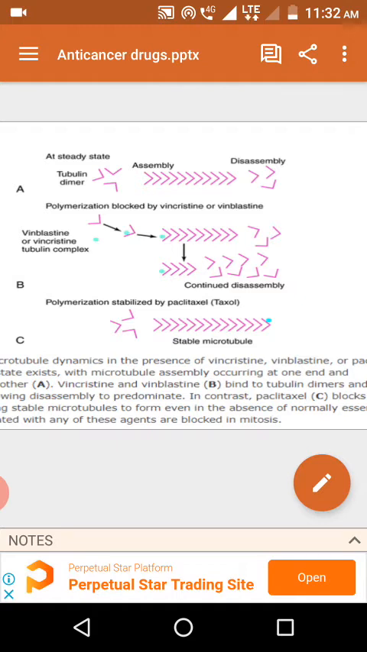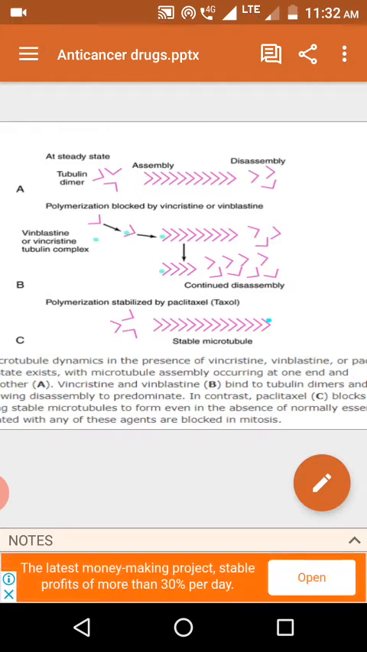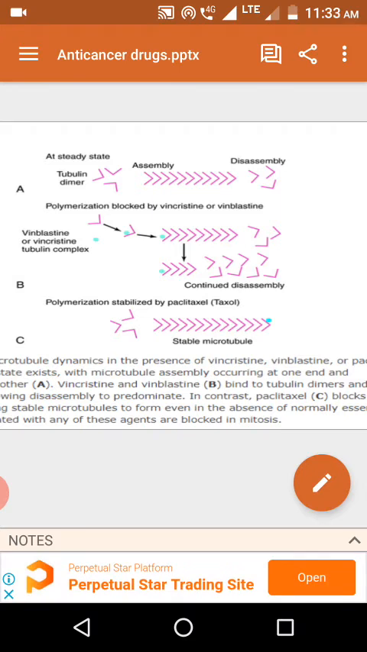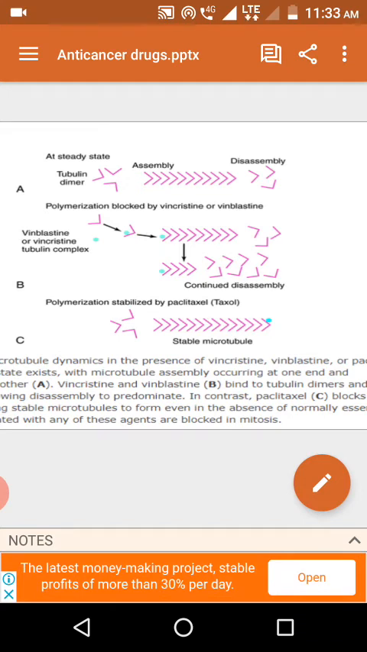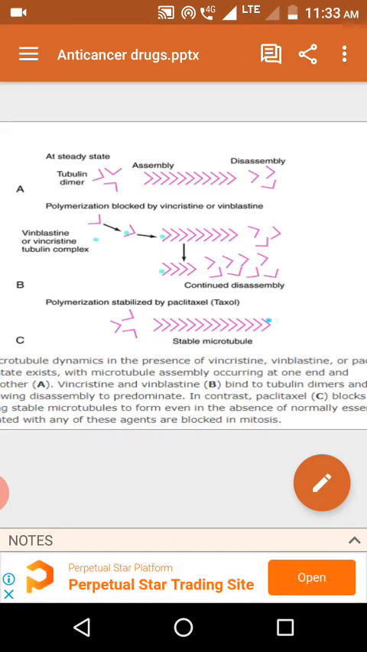Coming to the mechanism of action of vinca alkaloids, they bind with tubulin protein. After that, they stop the polymerization of tubulin molecules into microtubules or microspindles. They interfere with the polymerization of the tubulin protein into microtubules. So they bind to the tubulin and stop its polymerization into microtubules. This is the mechanism of action of the vinca alkaloids.